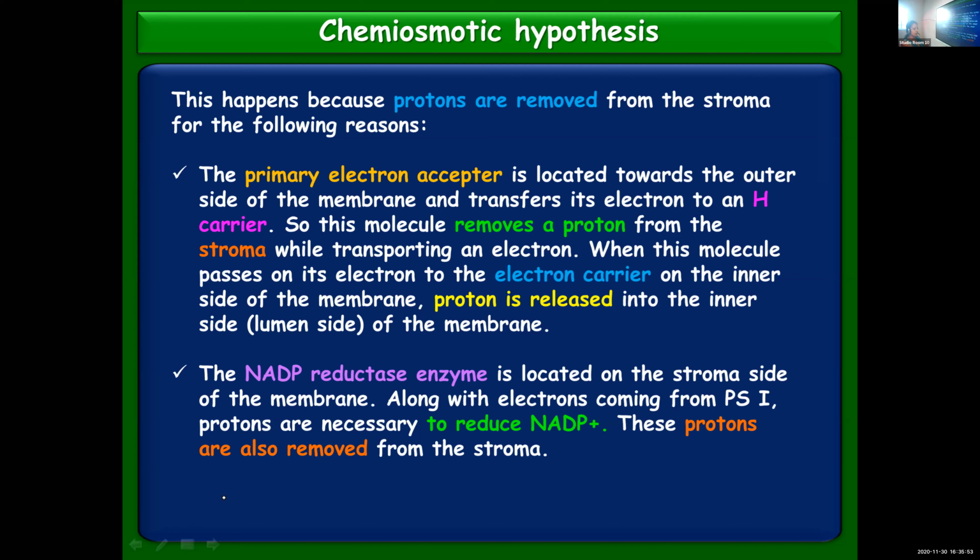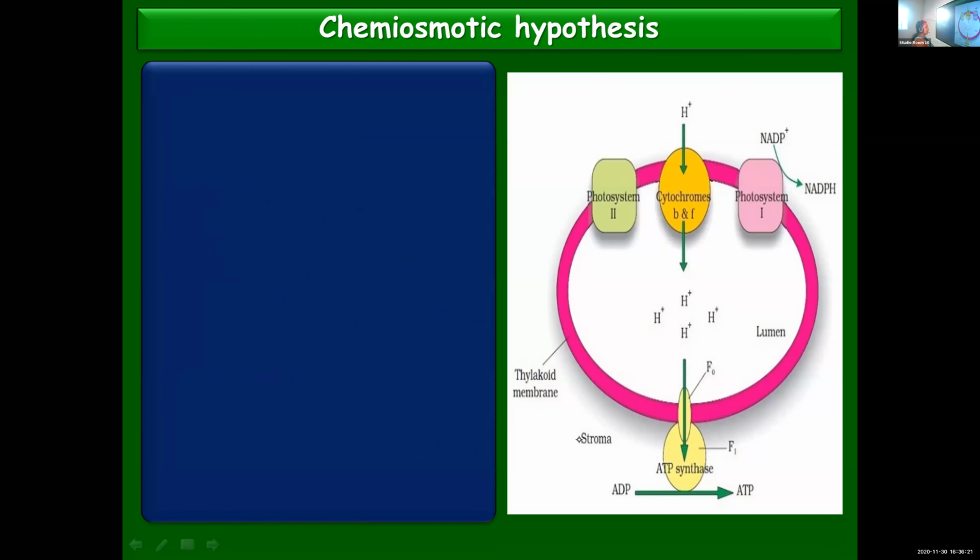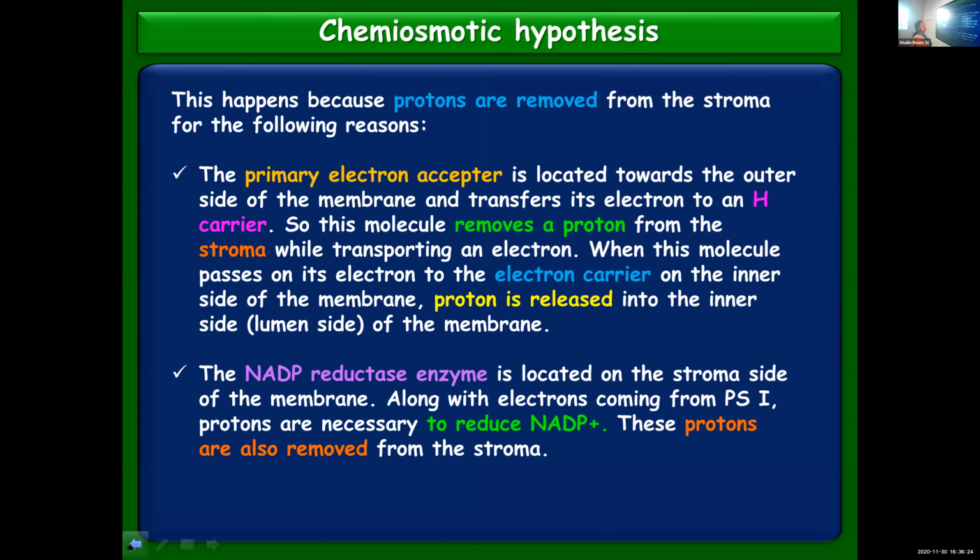Along with the electrons, you know that electrons from photosystem 1, recollect what you learned in Z scheme, will go to an electron acceptor. From there, they will move to NADP to reduce it. The electrons will be accepted by NADP and it gets reduced. Along with the electrons, protons are also needed for reducing NADP into NADPH2.